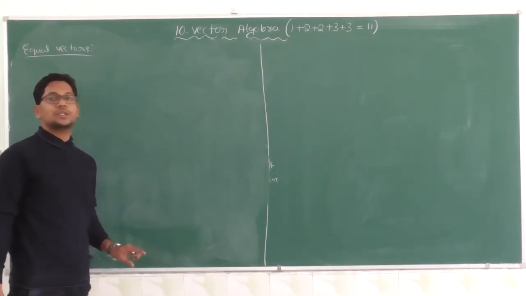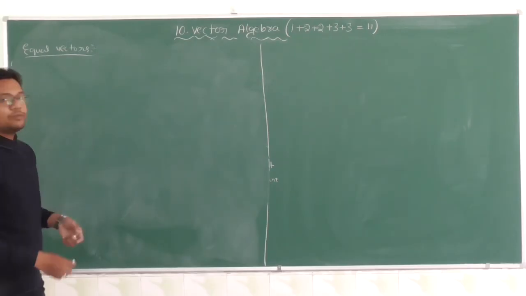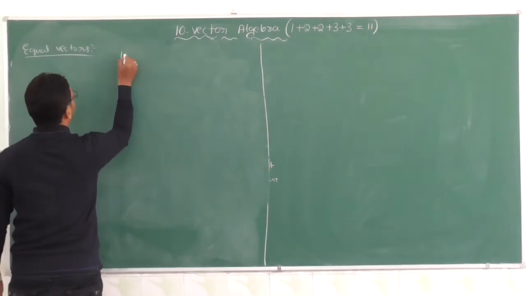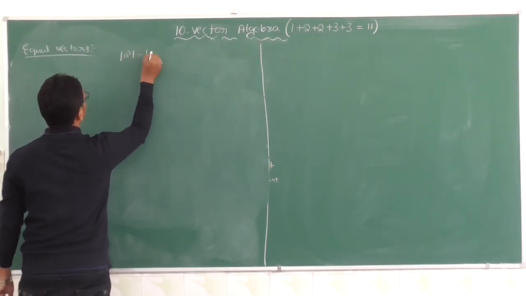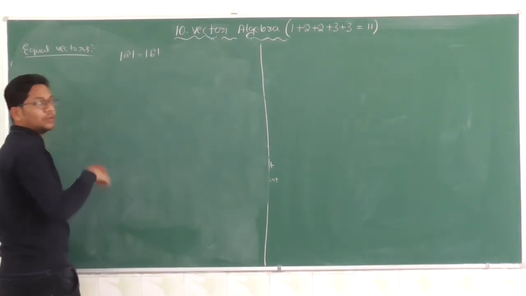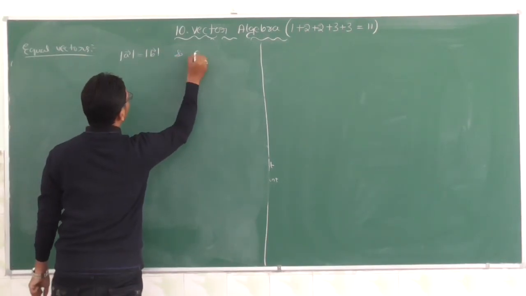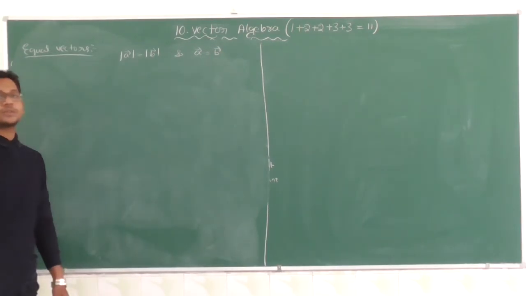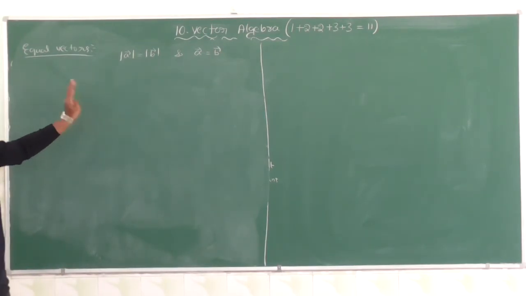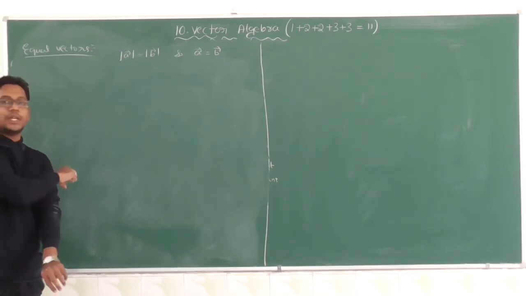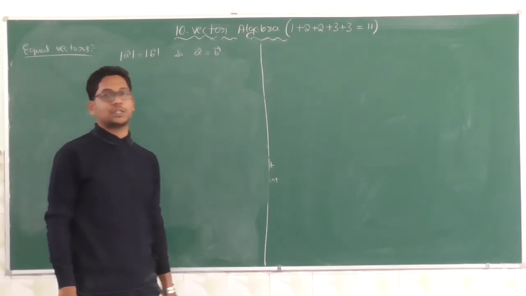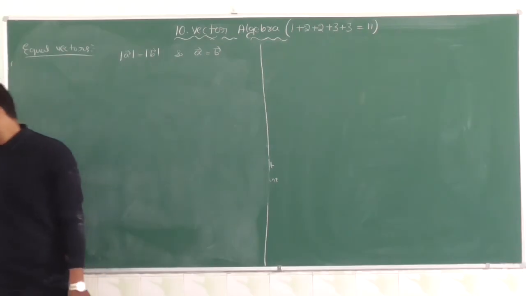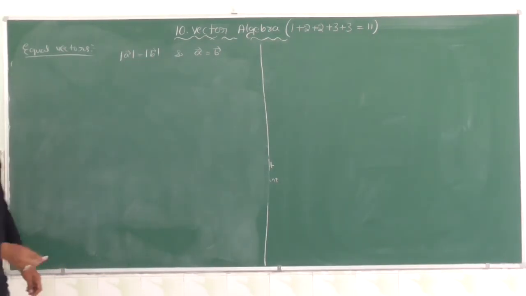Two vectors are said to be equal vectors if the magnitude of that vector is equal to the magnitude of the other vector and the direction is also same. Therefore, we can say that the two vectors are equal vectors: same magnitude and same direction. Next one is collinear vectors.